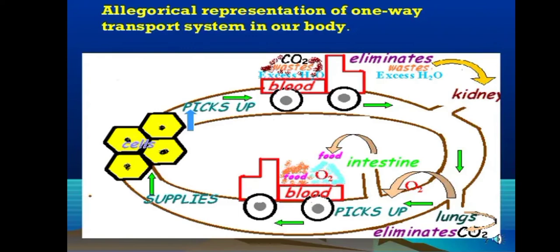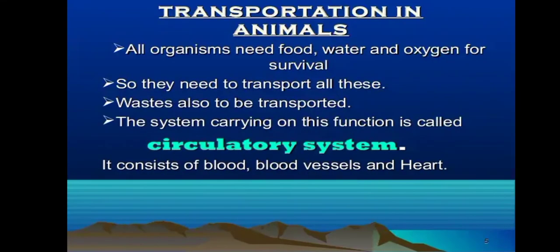The blood also transports the waste materials made in the body cells to different parts of the body for excretion or removal. So, we can say that the transport system in animals is very essential.